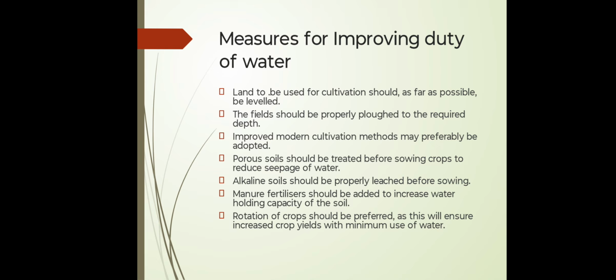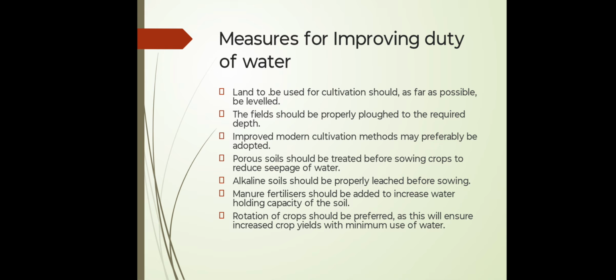Now, what are the measures for improving the duty of water? There are so many precautions we can take. First one is land to be used for cultivation should, as far as possible, be leveled. The field should be properly ploughed to the required depth. Improved modern cultivation methods may preferably be adopted.